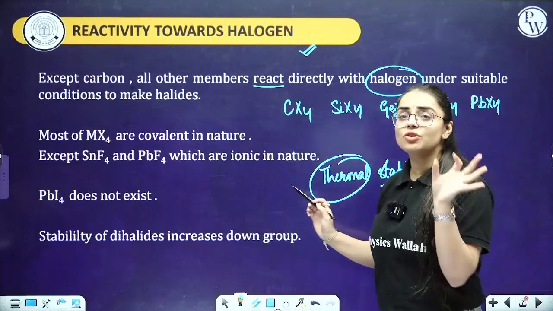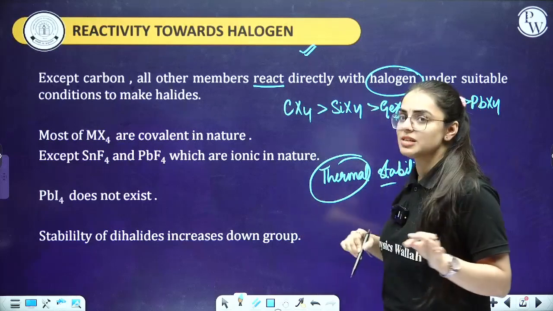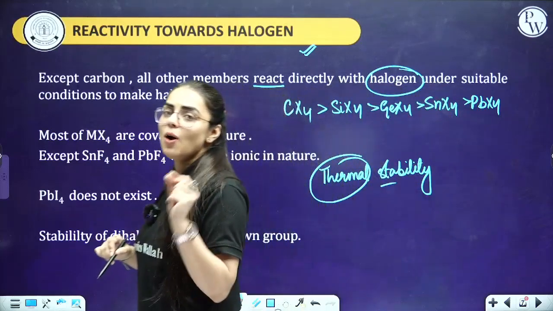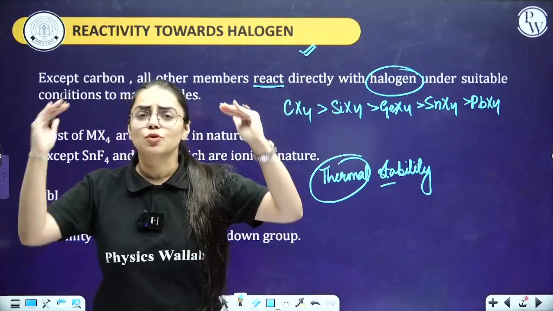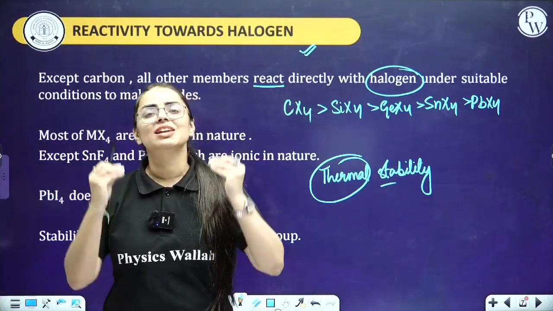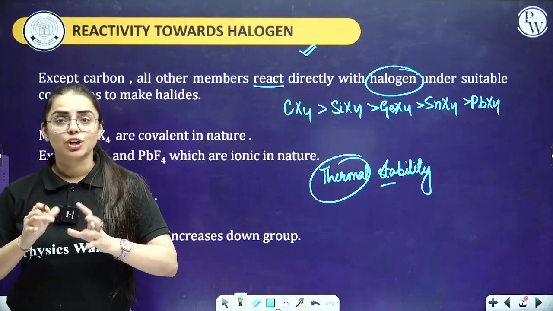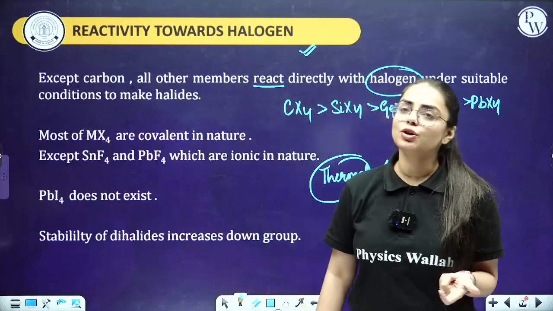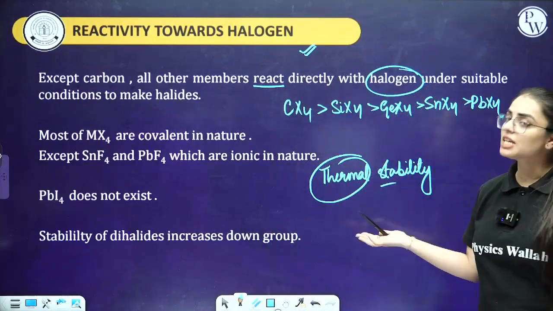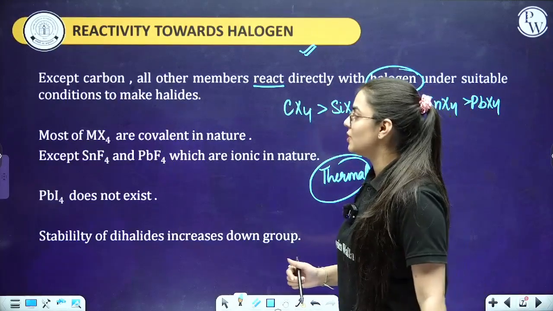So we'll talk about the thermal stability, which has the higher thermal stability. This is going to be my order for thermal stability, because as soon as you are increasing the atomic radii, the distance will increase, force of attraction will decrease, and you can give a less amount of heat to break the bond. But in the case where there is an atom small, you have to provide it a very large amount of energy in order to break that bond. That means in the case of CX4, thermal stability is going to be very, very high. Okay, now let me talk about the next part.